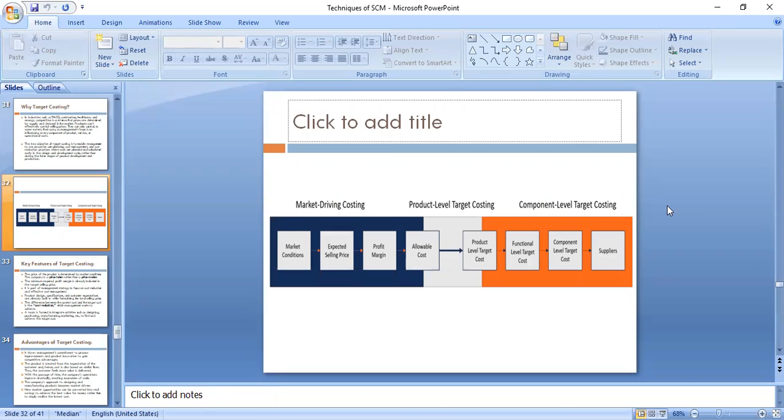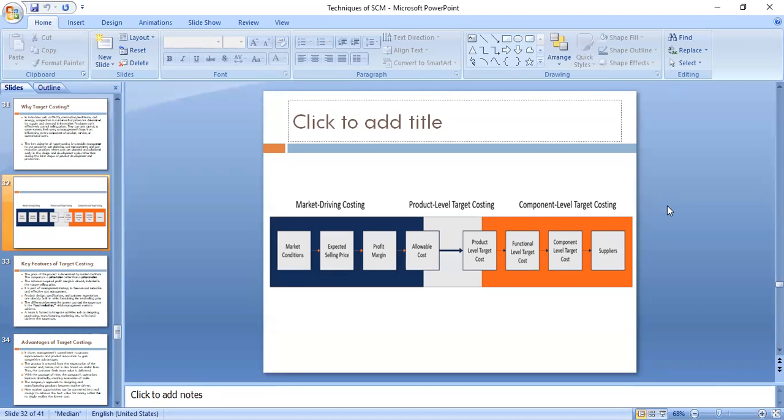Then it's and all that you will remove, right? So you will go from an allowable cost, correct, to a product level target cost. So now you will have a product of say 8,100 rupees. Earlier it was 9,000, now 8,100. So you might cut down your cost somewhere.